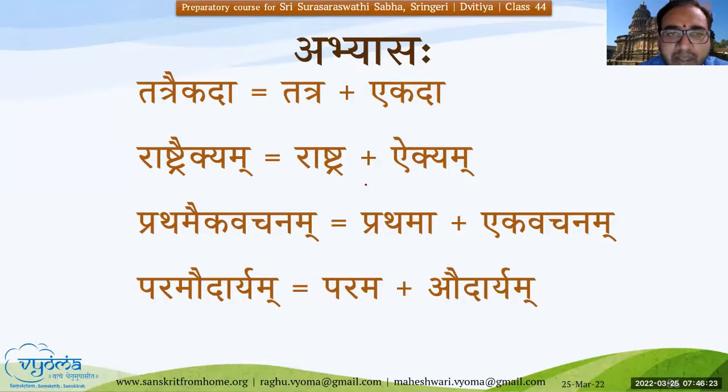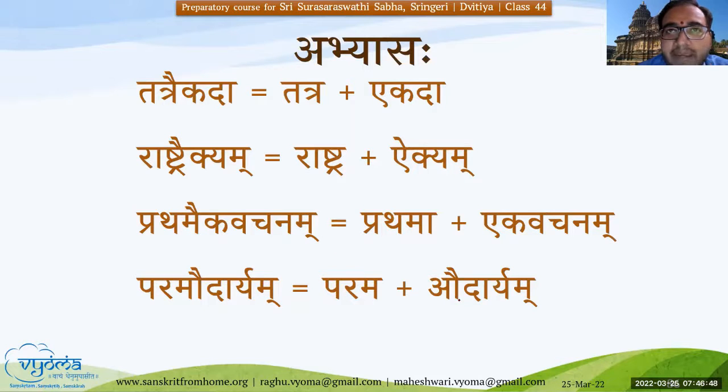Okay, Aikyam, there's no word? Aikyam is the word. Ekasya Bhavaha Aikyam. That is the unity. Unity is called Aikyam. Oneness. Okay, that is something related to oneness. That's how it is. Ekasya Bhavaha Aikyam. And next, Prathama Ekavachanam. And then Parama Audaryam, Udarasya Bhavaha.